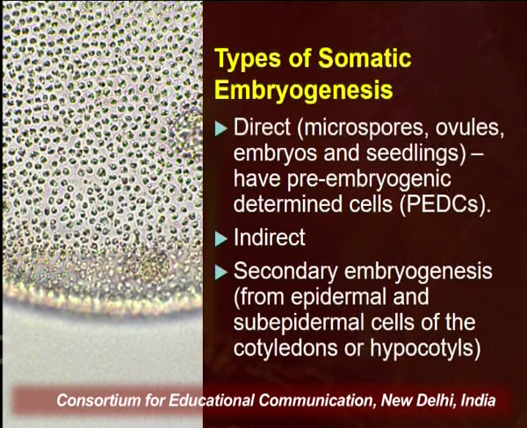And these specific explant materials could be microspores, ovules, embryos or seedlings, which already have the pre-embryogenic determined cells, which we call PEDCs, because these are the cells that will lead to the development of embryos. And since these explant materials already have these pre-embryogenic determined cells, it would be easy to convert them into embryos.